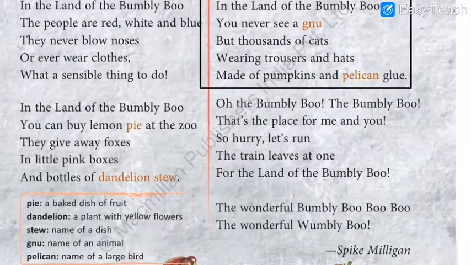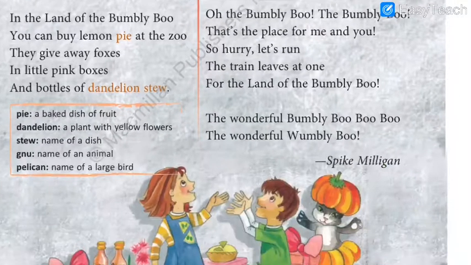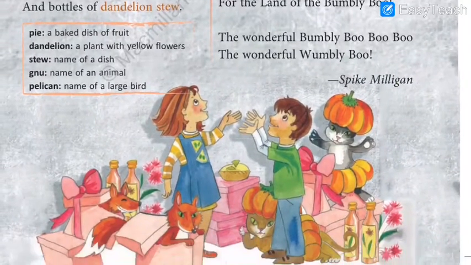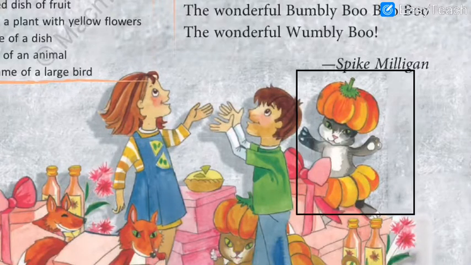So here it is, you never see a gnu. It's a kind of animal. You can never see the gnu, correct? But thousands of cats wearing trousers and hats. Yes, I showed you the picture. Again, let me show it to you and highlight it so that you can see it more clearly. See, they are wearing trousers to cover their legs, and then they wear hats, correct?